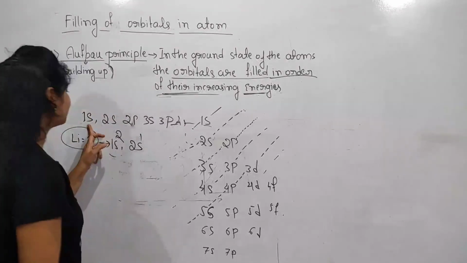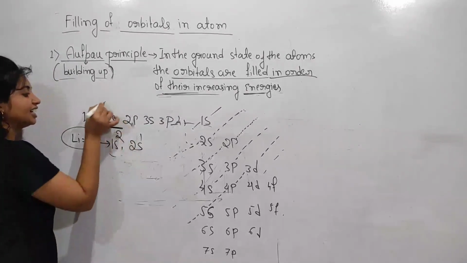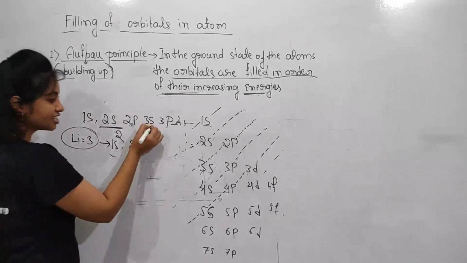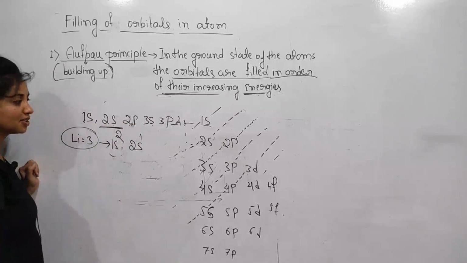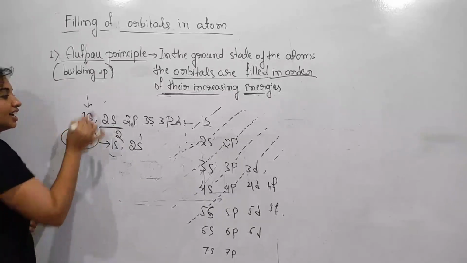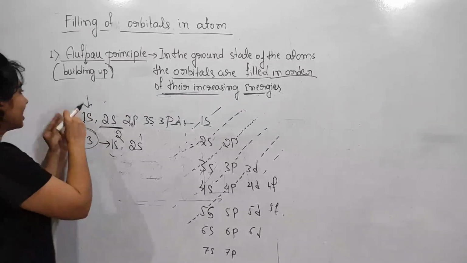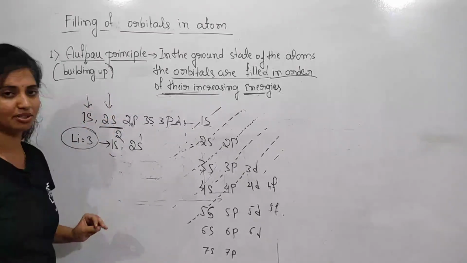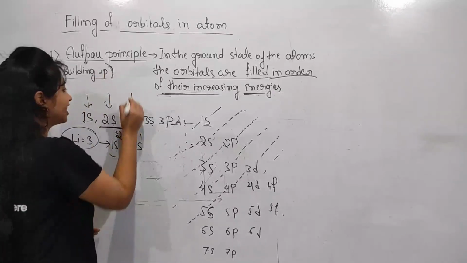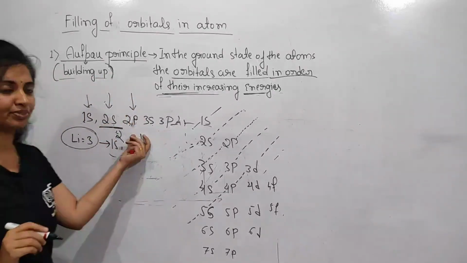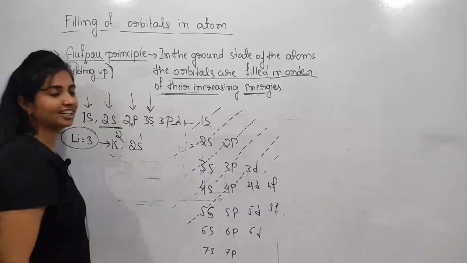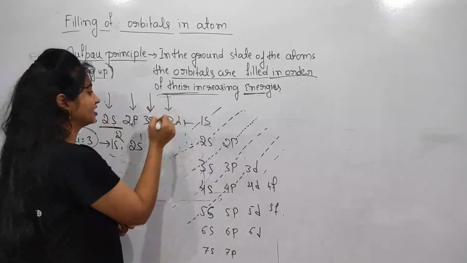The 2s orbital has a greater energy than 1s. The 2p orbital has a greater energy than 2s. The 3s orbital has a greater energy than 2p. So first the electrons fill the 1s. When 1s is completely filled, only then the electrons fill the 2s orbital. When 2s is filled, only then the electrons fill the higher energy level, the 2p. When 2p is filled, next the electrons fill the 3s.